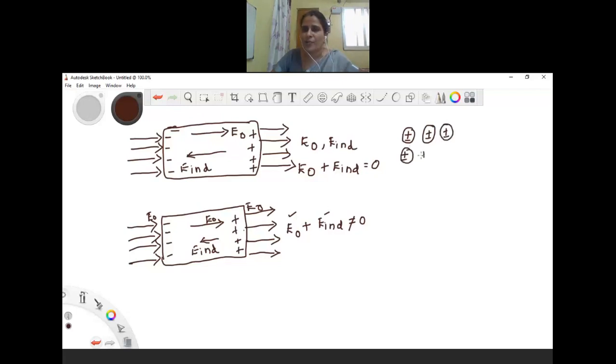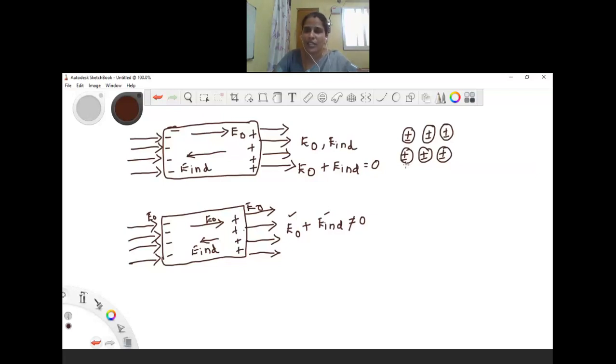They don't have a permanent dipole moment. What are dipoles? Dipoles are the positive and negative charges separated by a small distance. But here the positive and negative charges coincide with each other, so they don't have a permanent dipole moment. I hope all of you remember the examples of nonpolar molecules also.